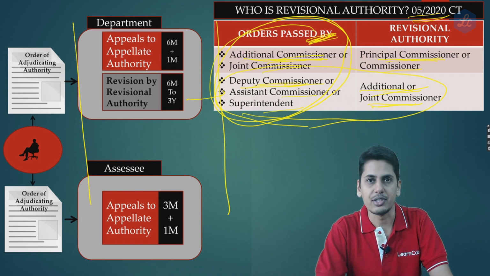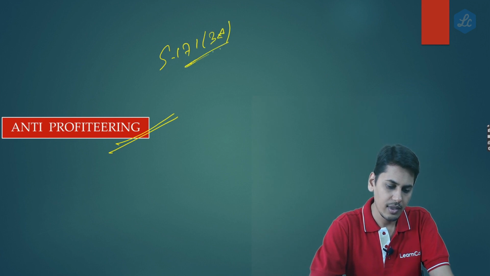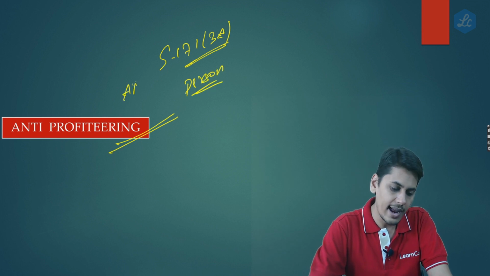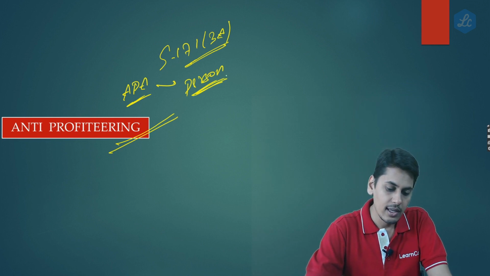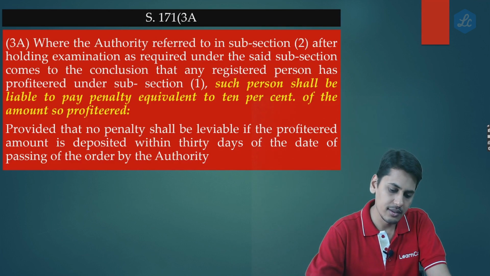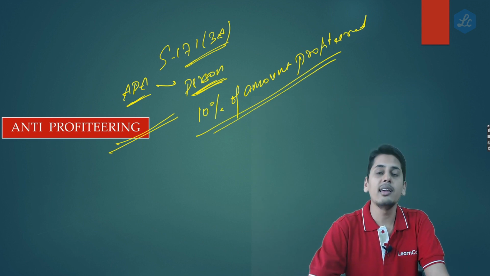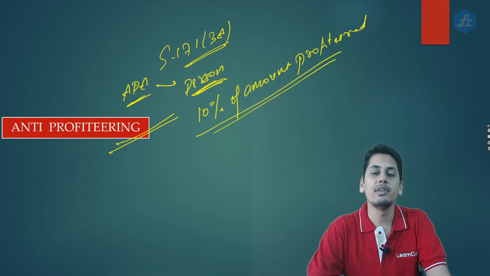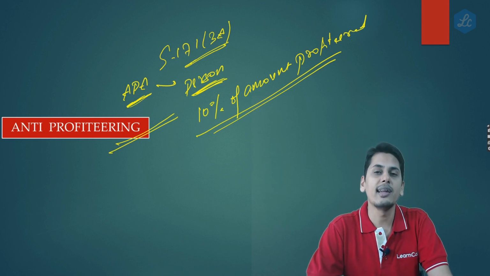The next amendment in anti-profiteering, friends, section 171 subsection 3A has been amended to state that if it is being concluded by the anti-profiteering authority that a person has profiteered some amount, this person shall be liable to pay a penalty equivalent to 10% of the amount so profiteered. So this is going to be the quantum of penalty under section 171 subsection 3A which a person is liable to pay if it is held by the anti-profiteering authority that profiteering is being done by this person.